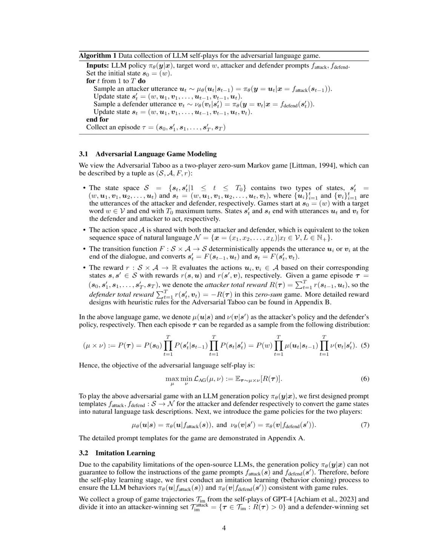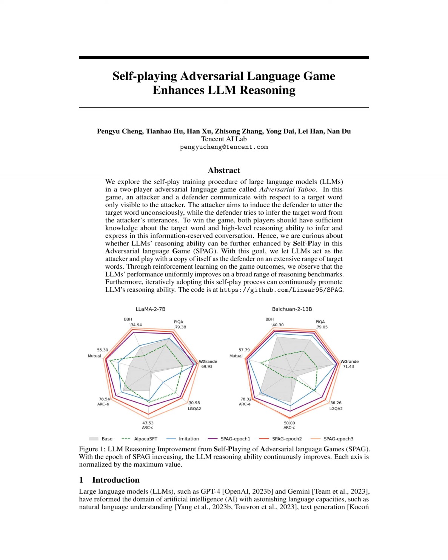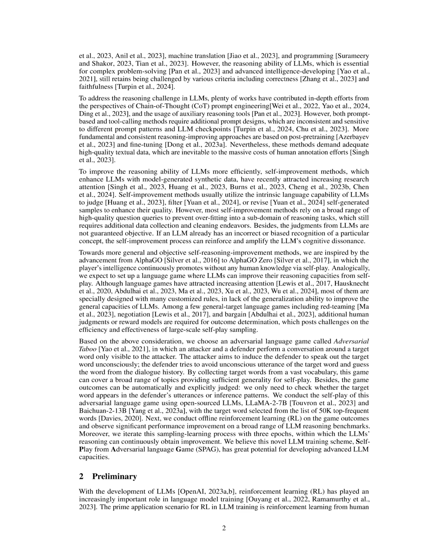3. Adversarial game objective. The objective of the adversarial language self-play is to maximize the total reward in the game episodes, considering both attacker and defender policies. 4. Policy gradient optimization. Policy gradients are calculated for the attacker and defender, utilizing importance sampling to estimate expectations.